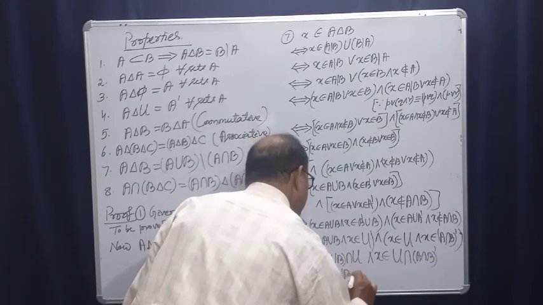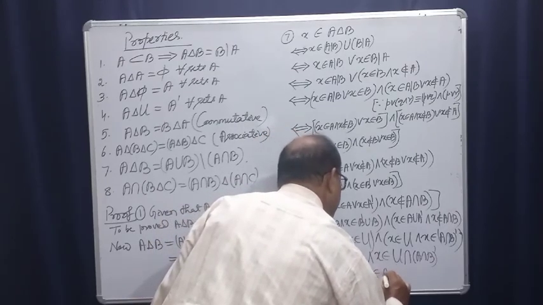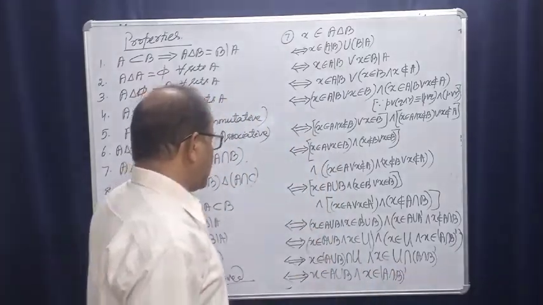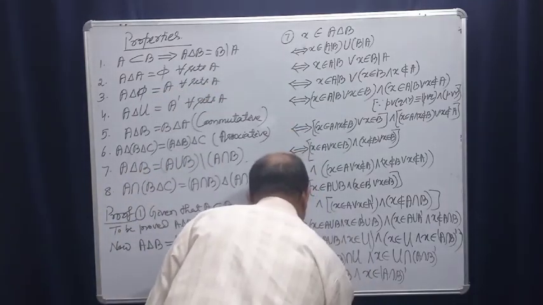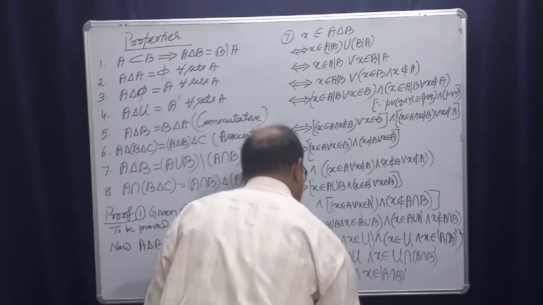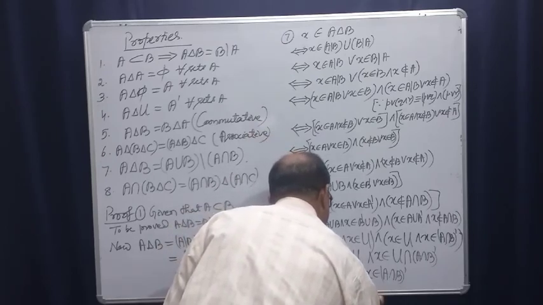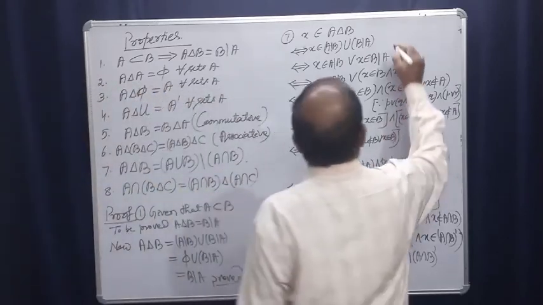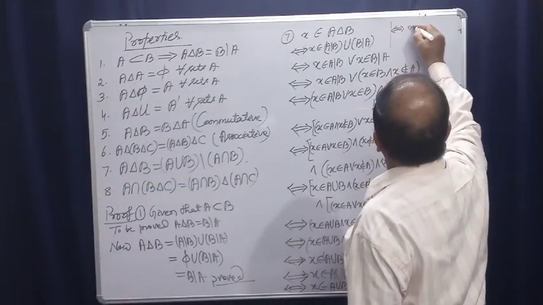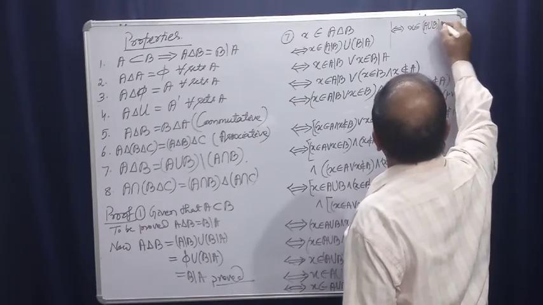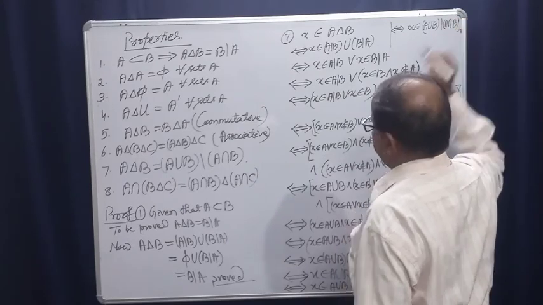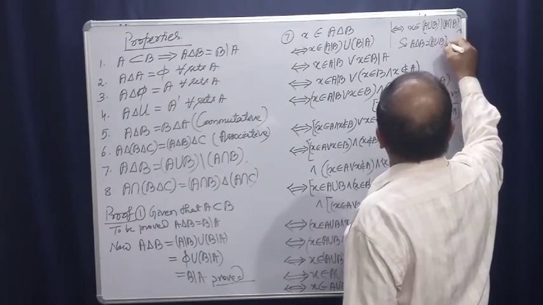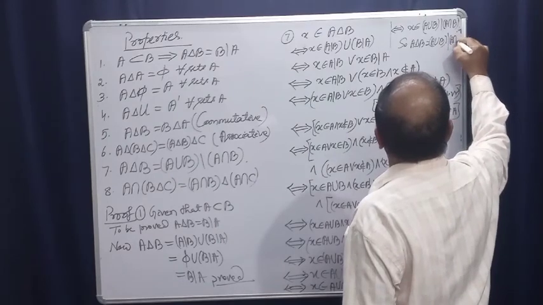A union B, and X belongs to A intersection B whole complement, because the universal set is the largest set, and this implies and is implied by X belongs to A union B and X does not belong to A intersection B. That means this implies and is implied by X belongs to A union B difference A intersection B. So A symmetric difference B is A union B difference A intersection B.